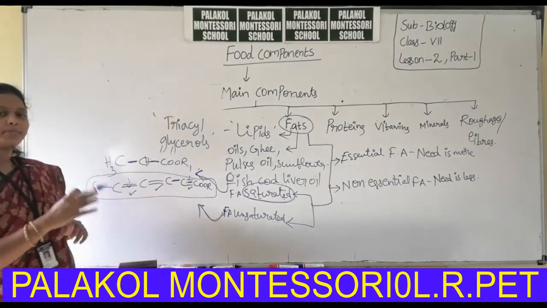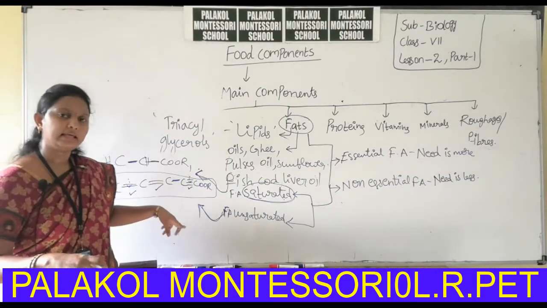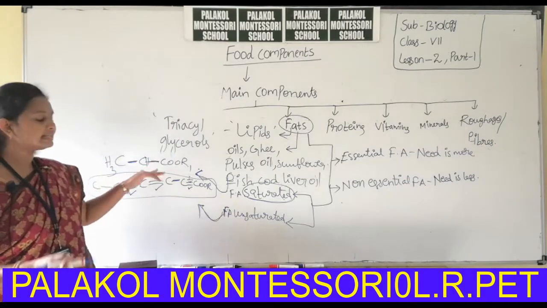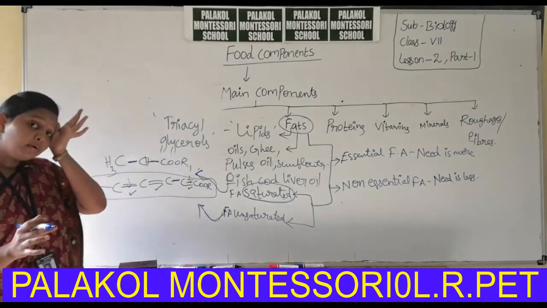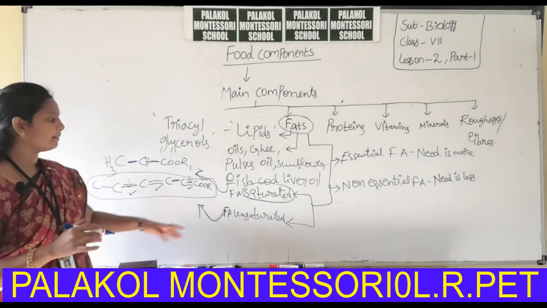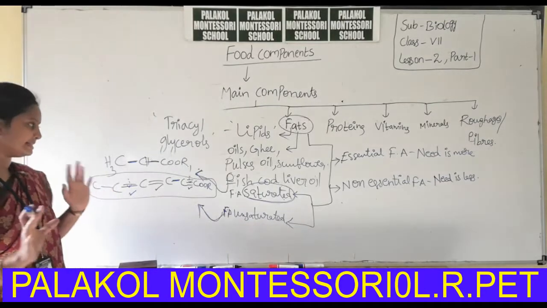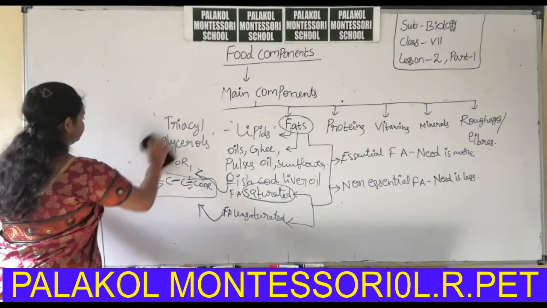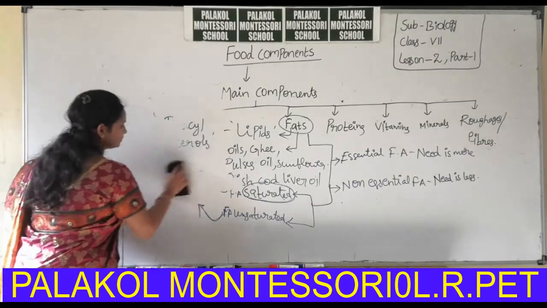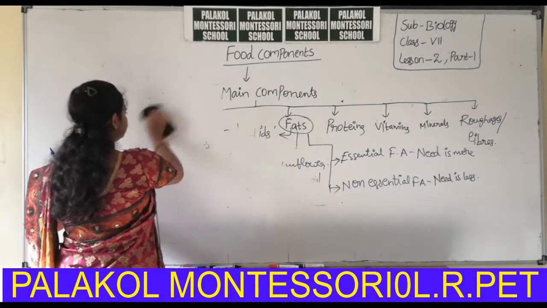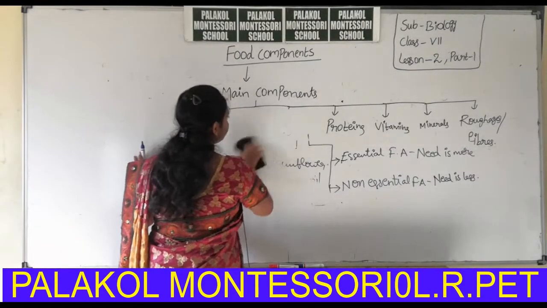So only after breaking these bonds does the digestion proceed, but here only single bonds are there. So the digestion process is very simple when compared to unsaturated fatty acids. This is about fats. Next one, proteins.